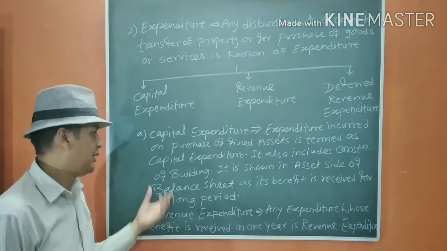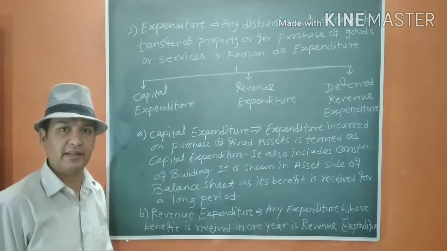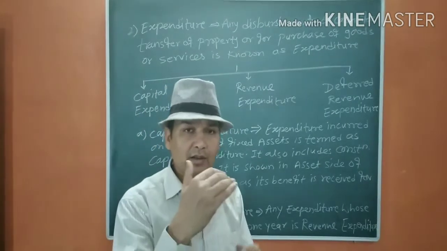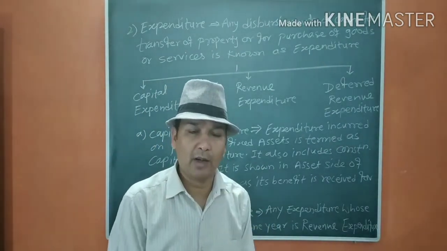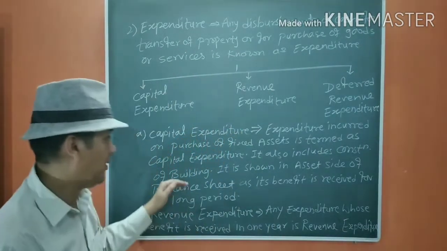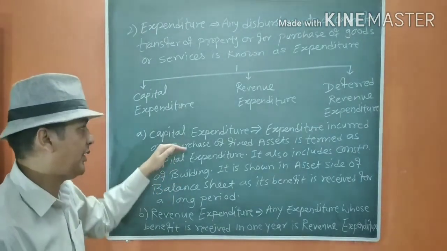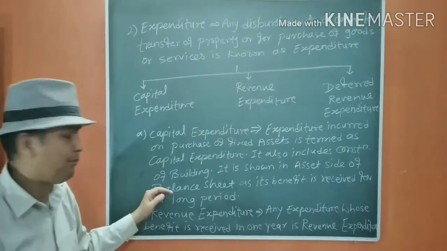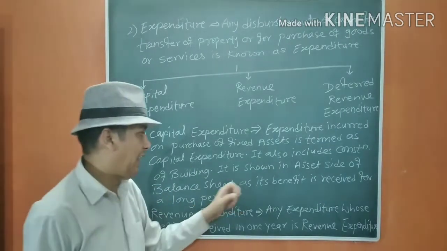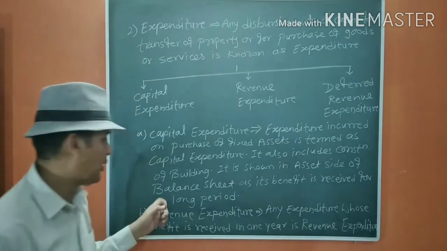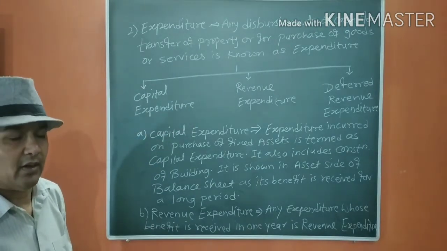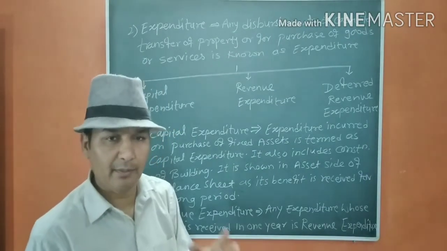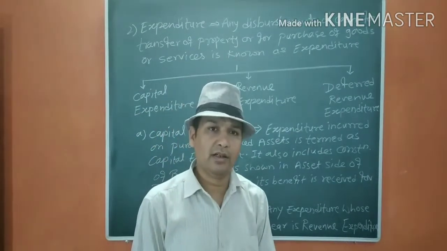It also includes construction of buildings, pavilions, etc., which gives us more benefit and upgradation in our assets. So it is a large-scale expenditure. It is shown on the asset side of the balance sheet as its benefit is received for a longer period of time. For a long period we are going to receive the benefit of machines, buildings, and other assets.